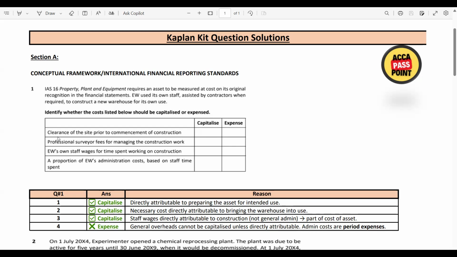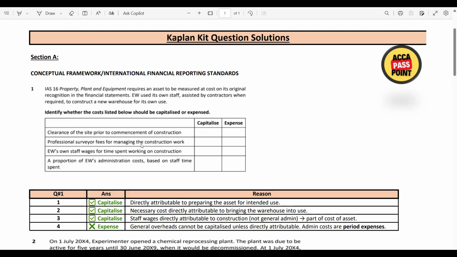First, we have clearance of the site prior to commencement of construction, which means before starting the construction, you have to clear the site. Second, professional surveyor fees for managing the construction work, which are the fees of the professional surveyor.